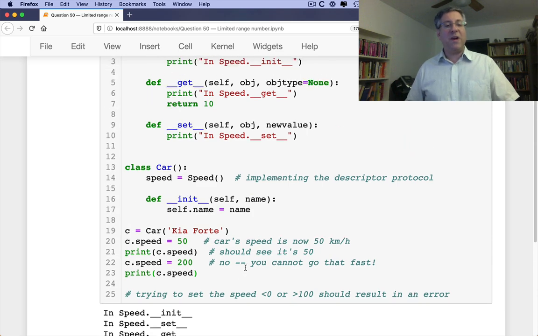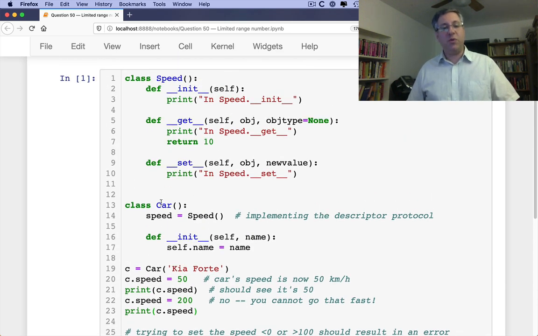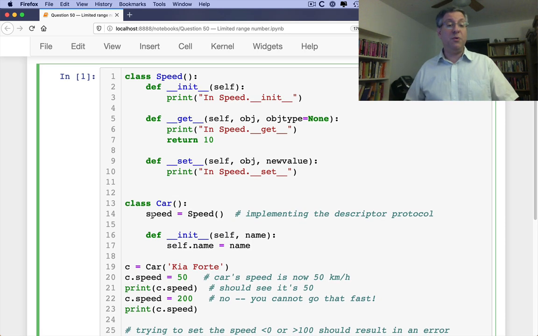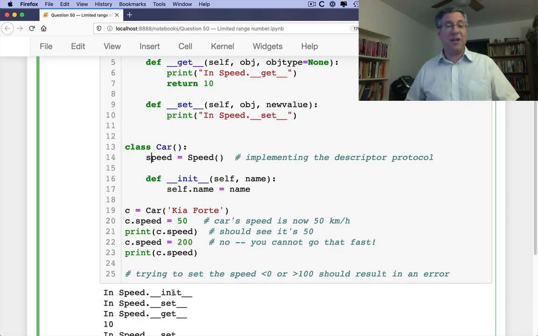Well, right now, when we actually create the Car class, and we're here on line 14 defining the class attribute speed, we are also invoking the Speed class, meaning we're going to get a new instance back. When we get a new instance back, init is being run, so we get init. So far, so good. Then, line 20, we say c.speed equals 50.